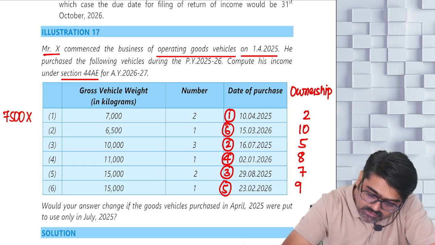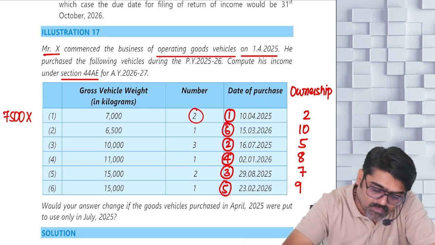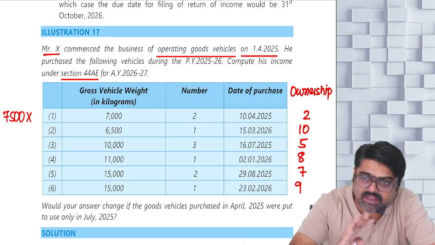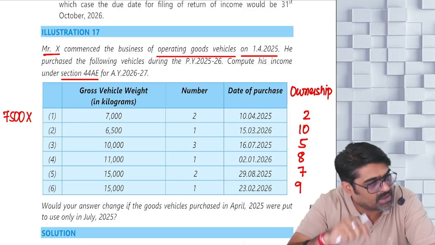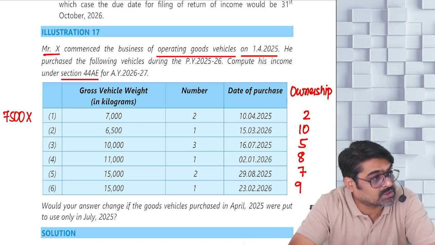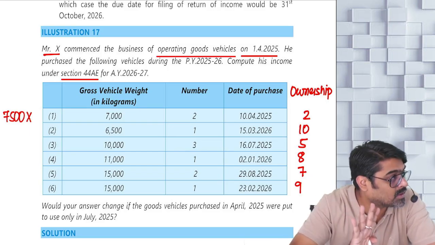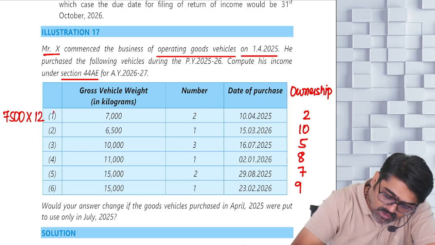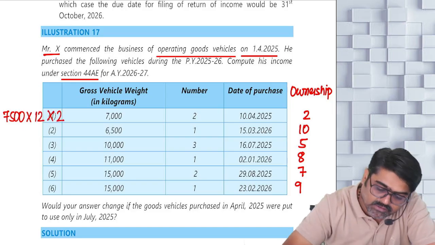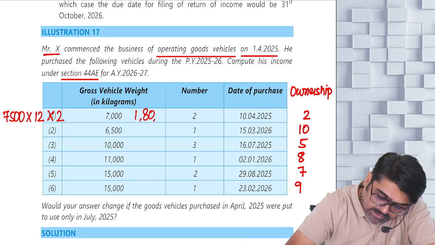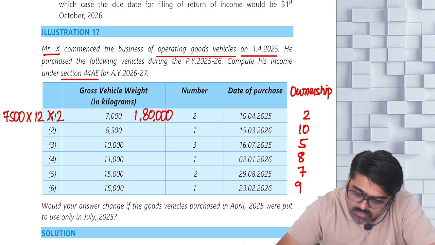So 2 vehicles are owned for how many months? 12 months. Starting from 10th April, ownership is there. Even for part of a month, the ownership is there, so full April will be counted. April to March, 12 months, for 2 vehicles. Calculate. 1,80,000.